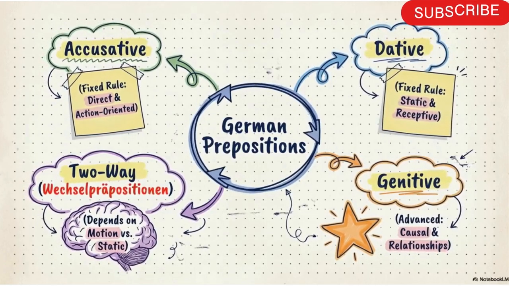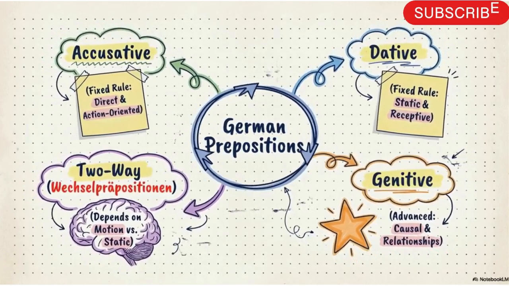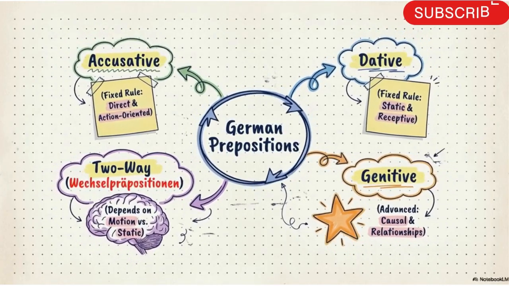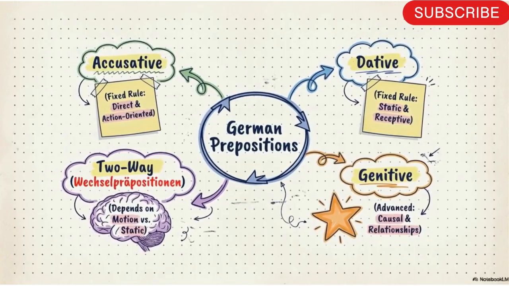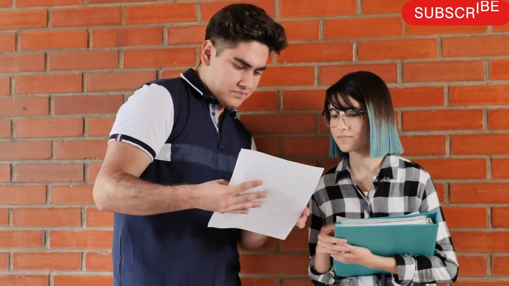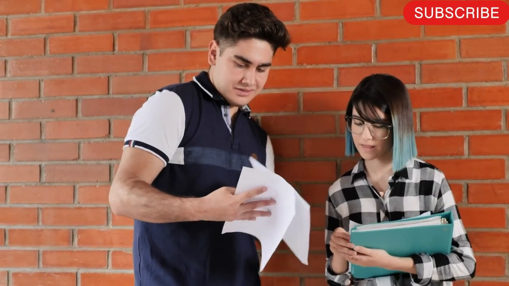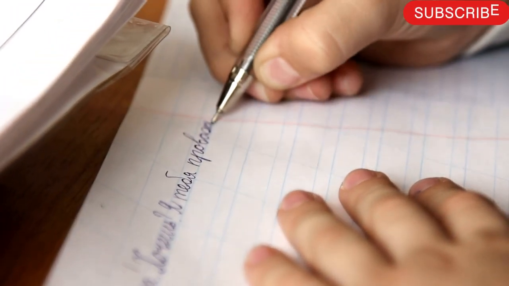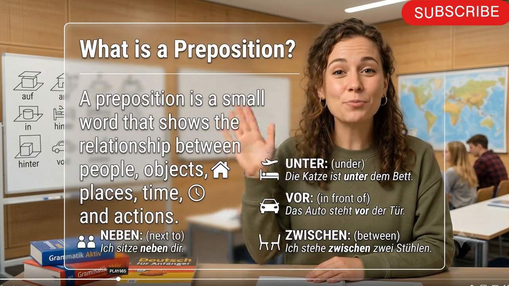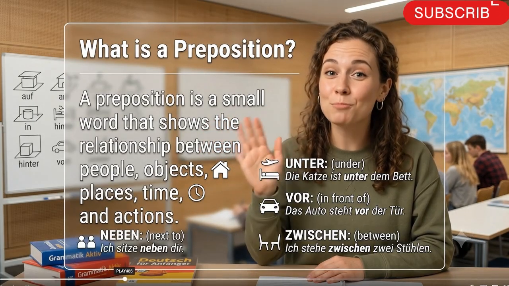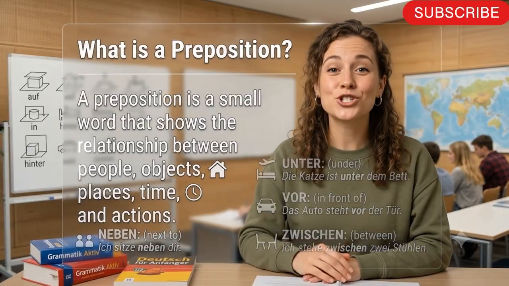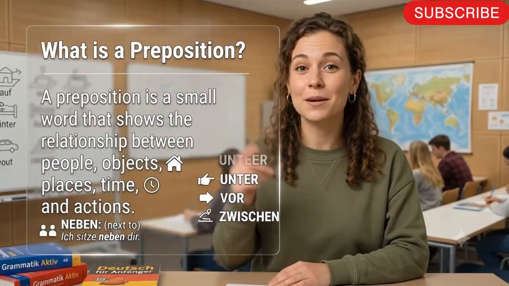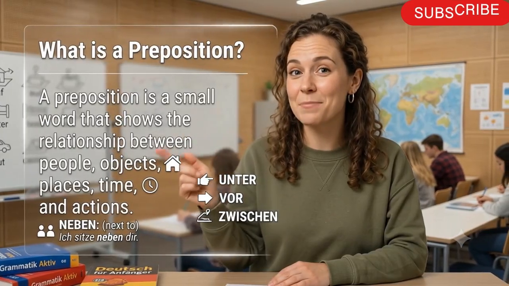Today we are going to learn one of the most important topics in German grammar, prepositions. In German we say it as Präpositionen. If you want to speak German correctly, understand German conversation, pass Goethe exams, or build longer sentences, you must learn prepositions properly. So, what is a preposition basically? A preposition is a small word that shows the relationship between people, objects, place, time, and actions.